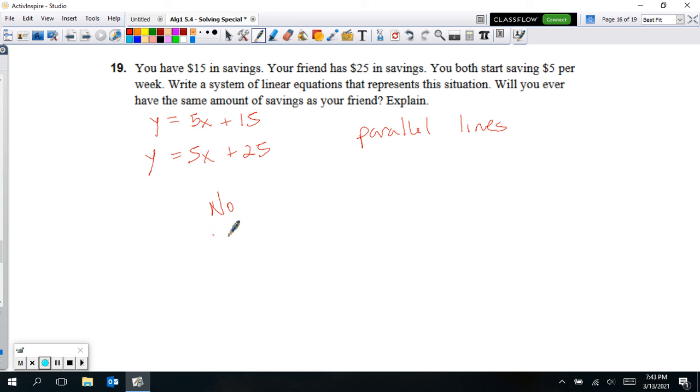No, you wouldn't necessarily say no solution on this question, but you would say no. The answer is no, and the reason is parallel lines. These two are parallel lines. They never intersect. So that means they're never going to have the same amount. These are never going to be the same amount. X and Y are never going to be able to be the same thing.